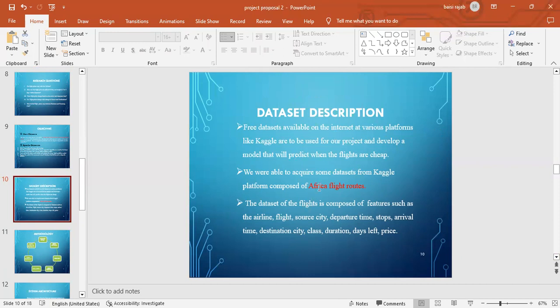Now, our dataset description: the datasets we got from an online platform at Kaggle, and so far the particular datasets have African flight routes. When we clean them, the parameters we are going to use are the flight, the source city, the departure time, the stops, arrival, destination city, the class, and the duration. All these are the parameters that we are going to consider when modeling. After cleaning our data set, we start modeling and training.